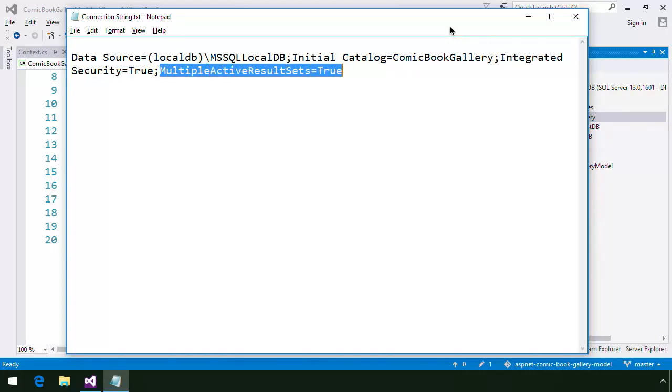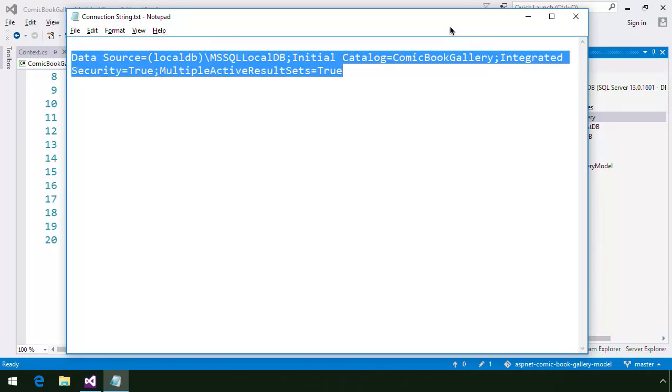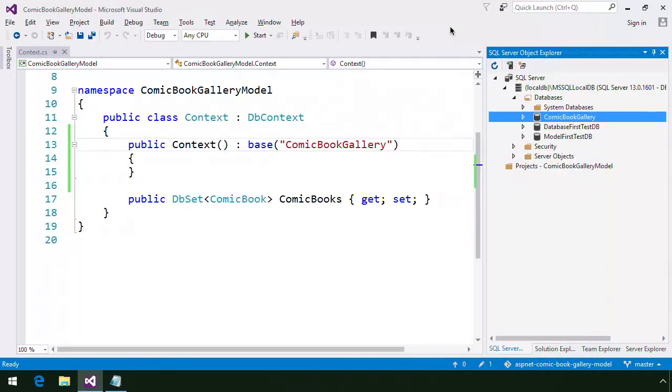And the multiple active result sets value indicates that we want to be able to run more than one SQL batch on an open connection at the same time. Setting this value to true, generally speaking, helps to improve the overall performance of retrieving data from the database. For more information about multiple active result sets, or MARS, see the teacher's notes. I'll copy and paste the connection string to the base class constructor method call.